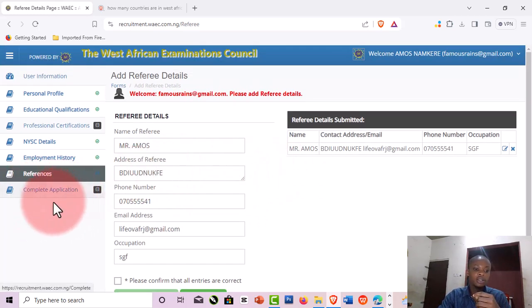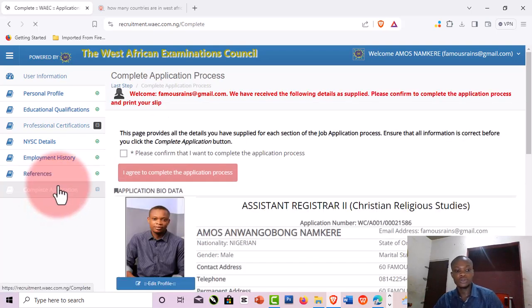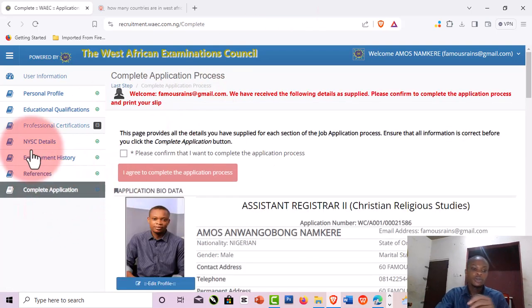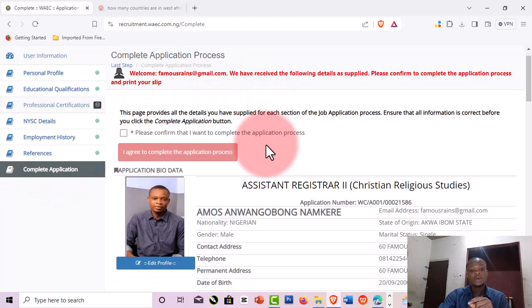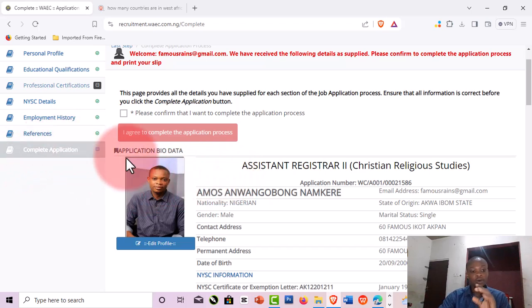So another thing here is complete application. So after you have done with all the sections, 1, 2, 3, 4, 5, 6 sections, the last thing is you click on complete application.